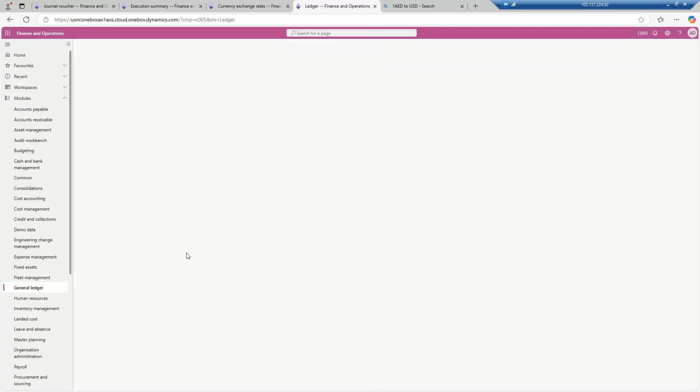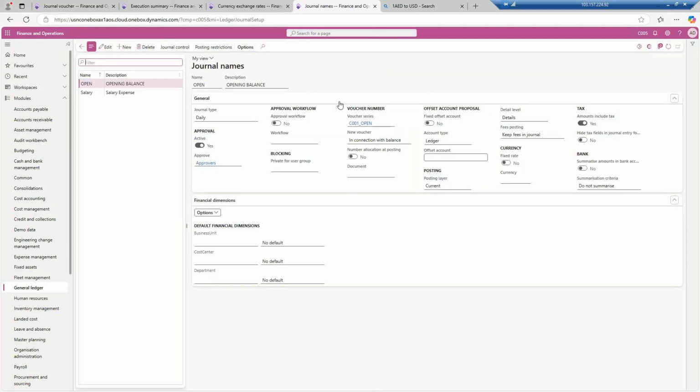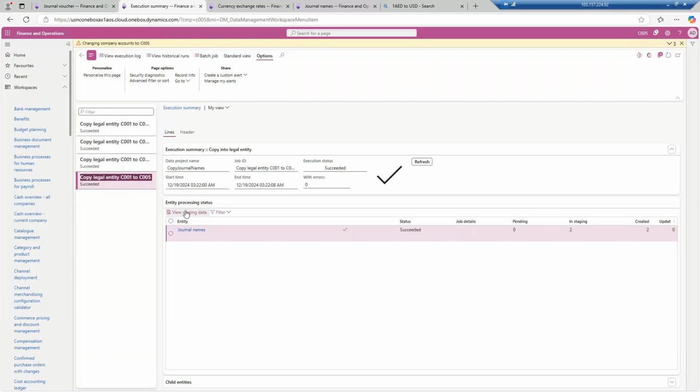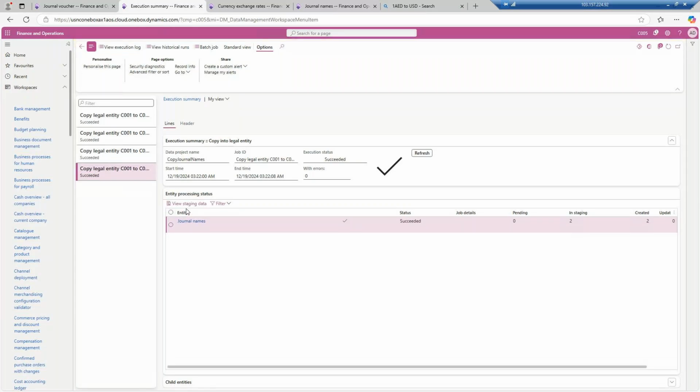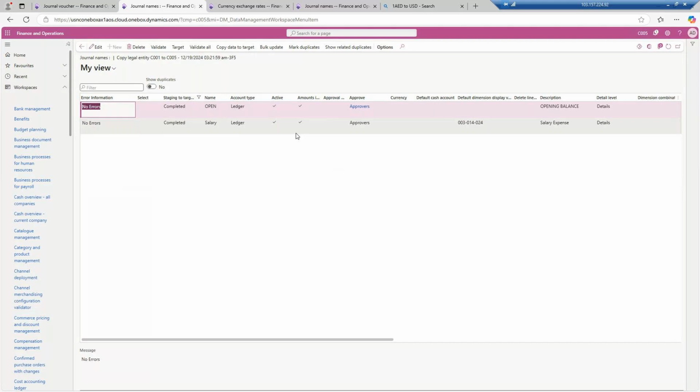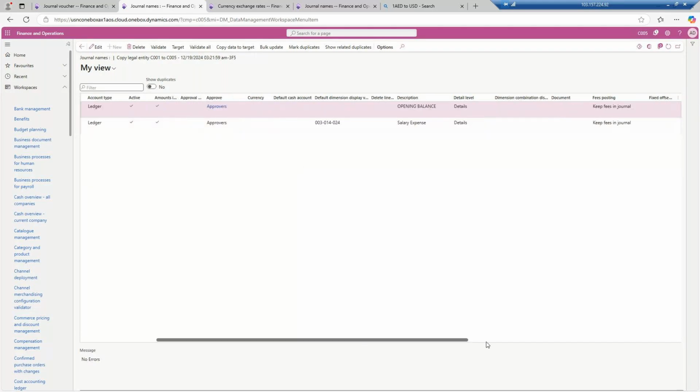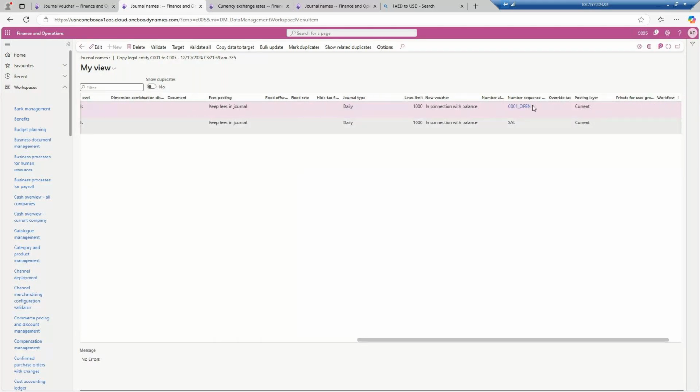Journal names, let me see, the journal names are now created for me. Okay, however the rental expense is still not created. Why? Let's see. If I go to the view staging data, open and salary, these are the two number sequences I have kept constant.